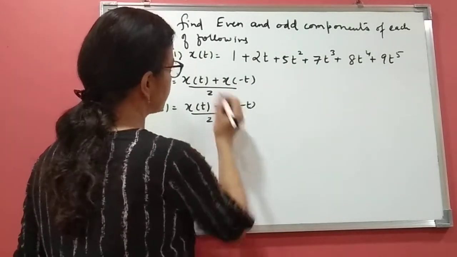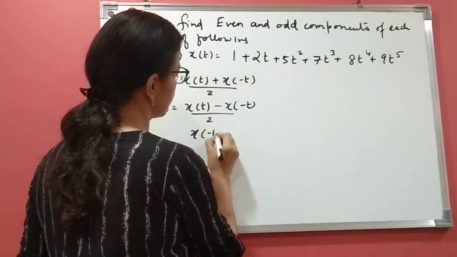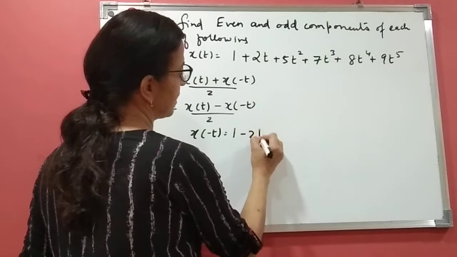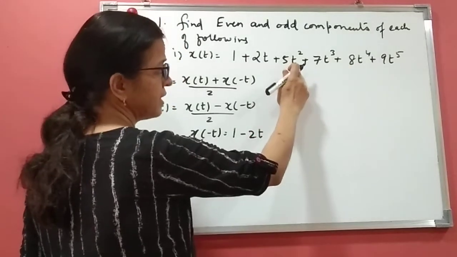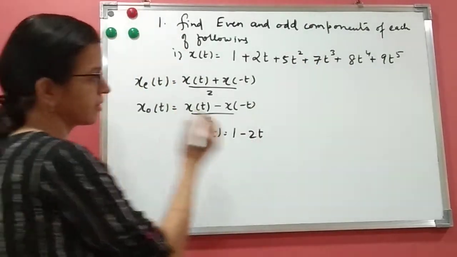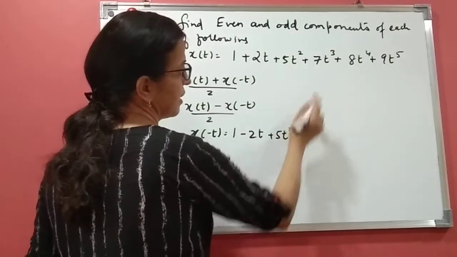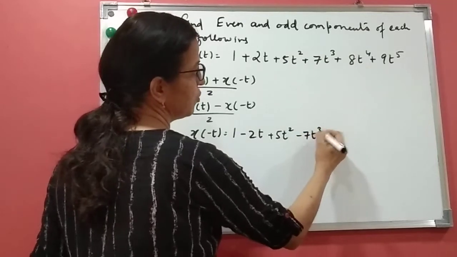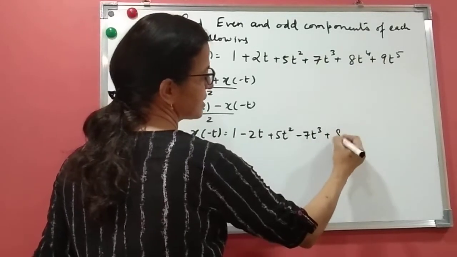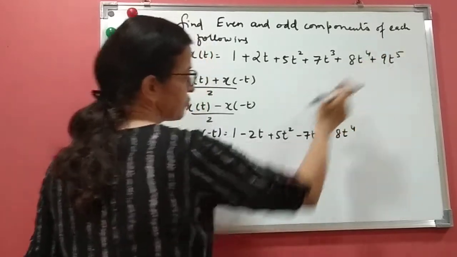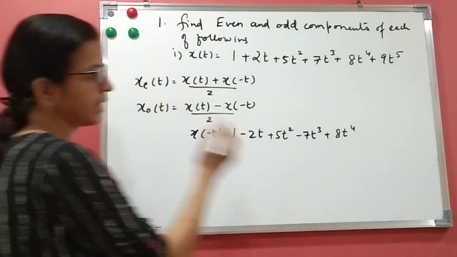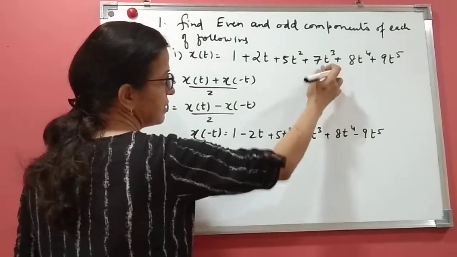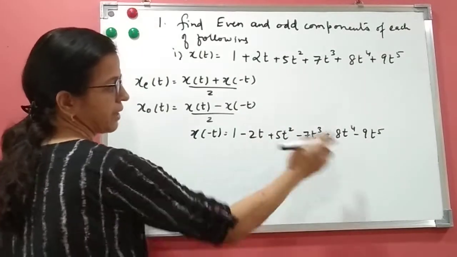Let us find x of minus t. What will be x of minus t? 1. If I put minus t here, it becomes minus 2t. And minus t square is t square, so that will be plus 5t square. Minus t cube will be minus 7t cube. This is t raised to 4, so this will be plus 8t raised to 4. Minus t raised to 5 will be minus. So you can see here odd powers are getting minus and even powers are having plus.